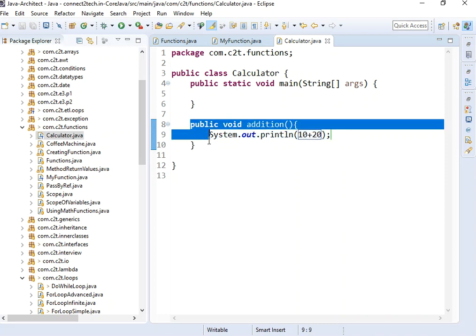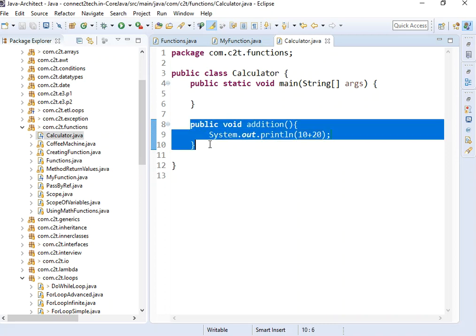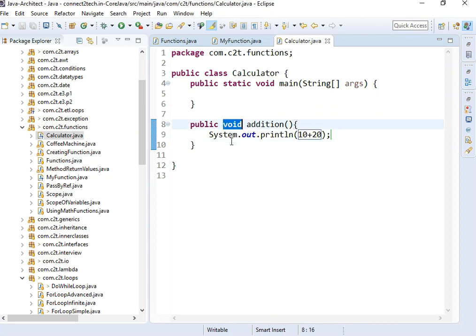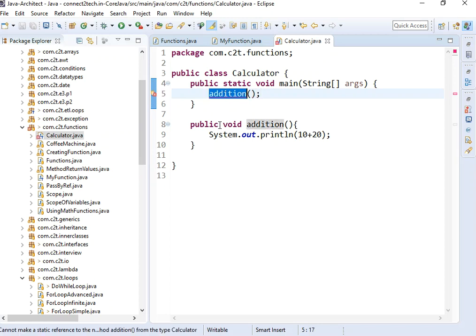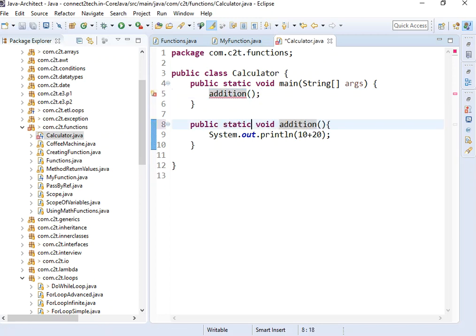Now this function is only adding, it is not returning anything for me, so therefore the return type is void here, right? If I want to call this function, I will put this name here followed by brackets and a semicolon. So this will call this function. When you start your program, Java calls the main and main is calling this, right? How do you call a function? You give the name of the function followed by brackets.